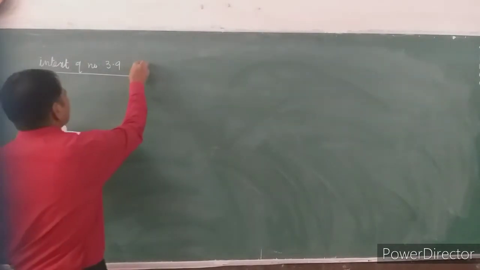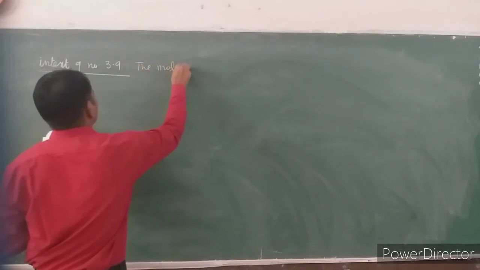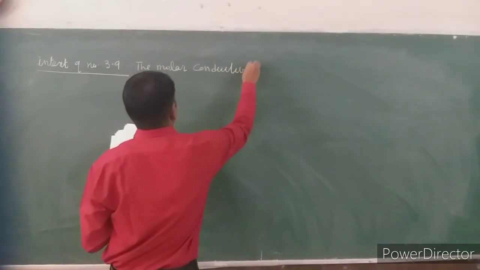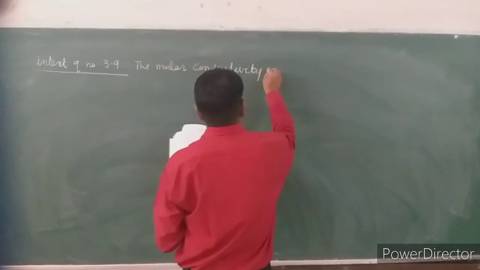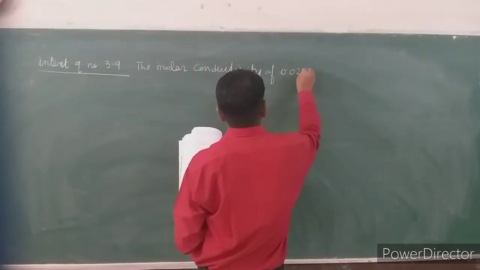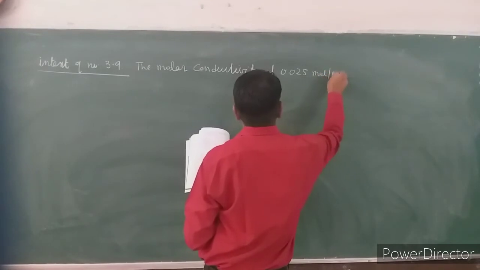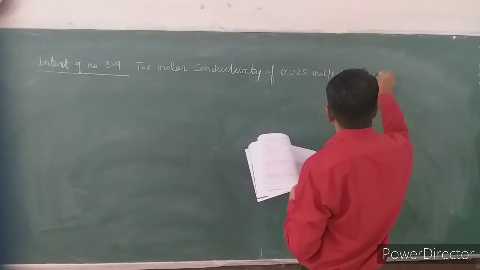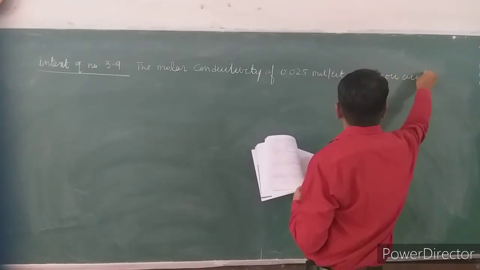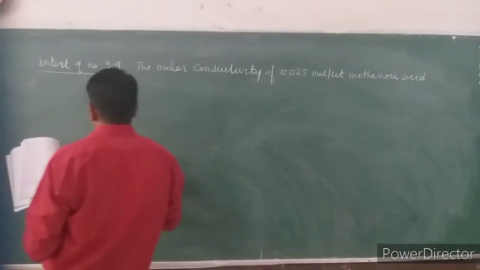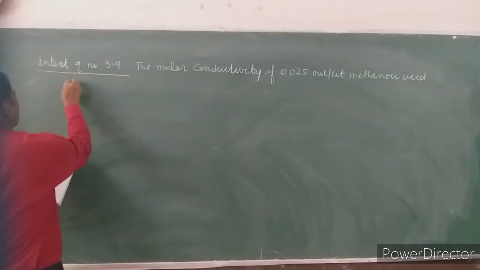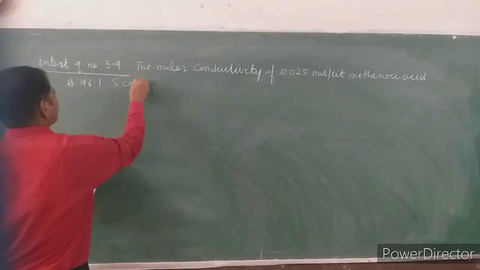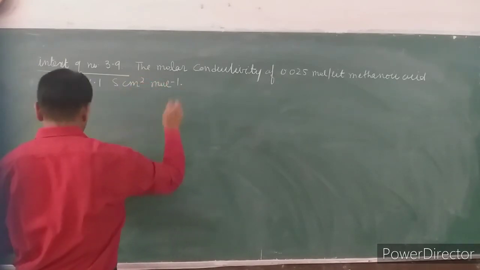The question is: the molar conductivity of 0.025 moles per liter methanoic acid is 46.1 Siemens centimeter square mole inverse.